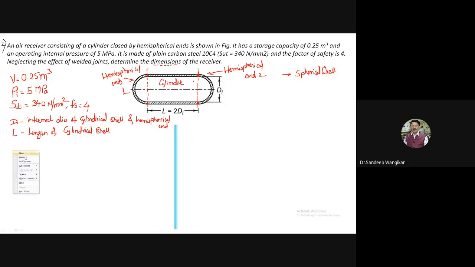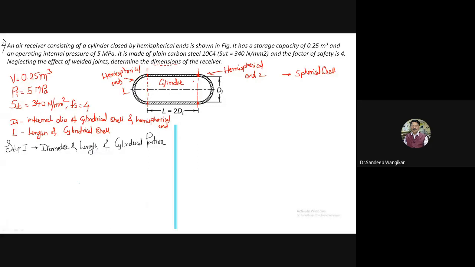Now, this is the given. Let us start the calculation. The volume will give you the first two dimensions. So I will say here step number 1: diameter and length of the cylindrical portion. This is the first thing that we want to calculate here.